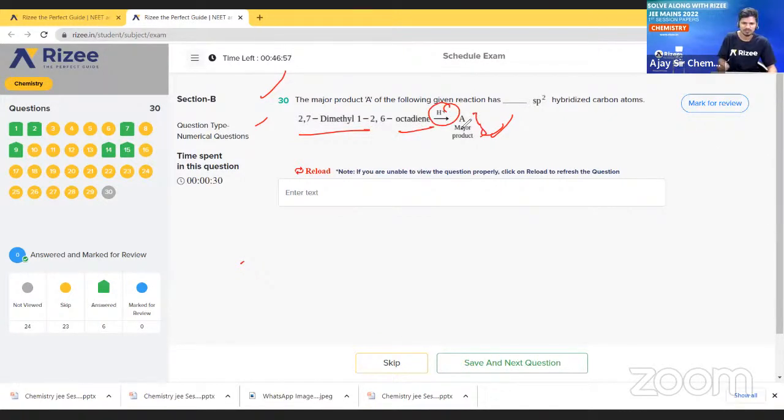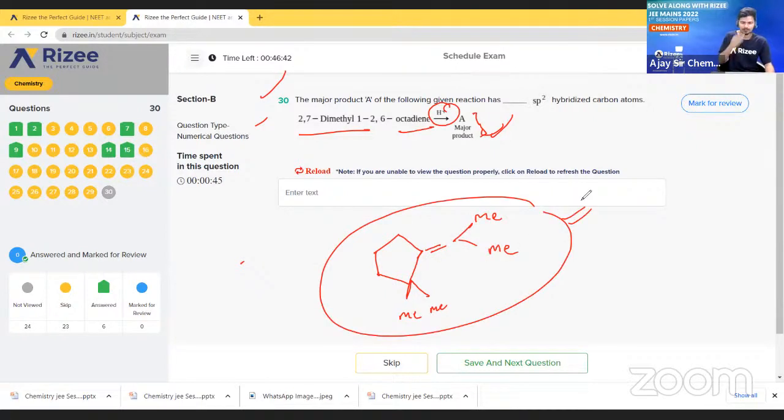So finally we will get 2 methyl groups in the double bond, and here a methyl and here one methyl. Finally we will get this product.